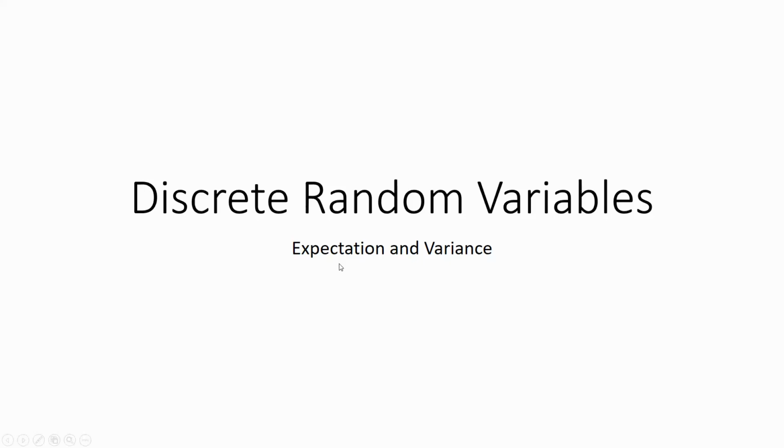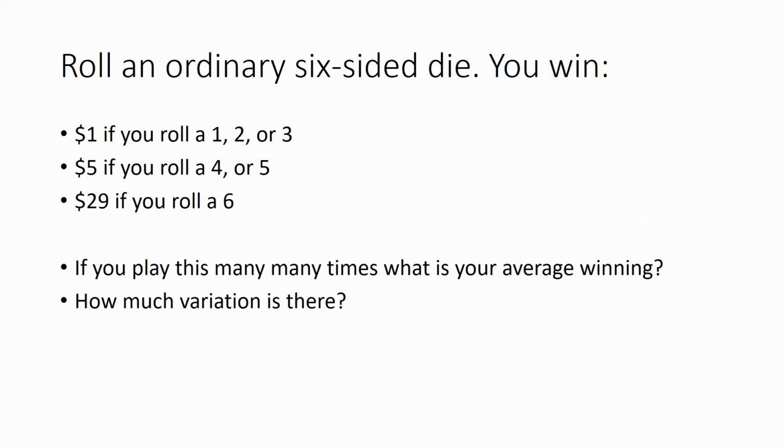There's a whole lot going on in the probability chapter of our textbook, but we're only going to talk about one little piece of it: discrete random variables and their expectation or mean and their variance. So let's start with the problem.